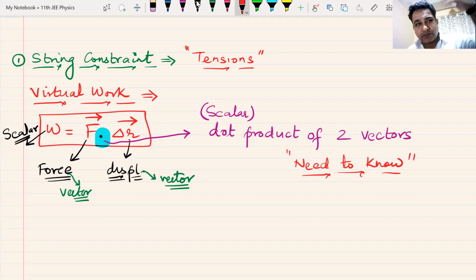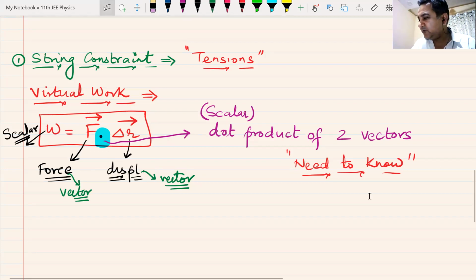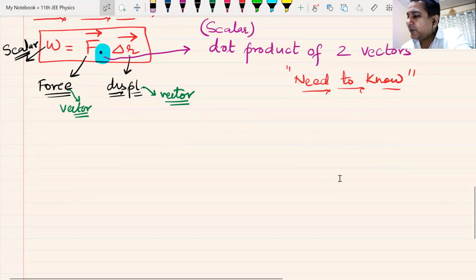Else we will be covering this dot product between your 11th and 12th. When you are done with your 11th and before starting your 12th, we'll be doing dot product in great detail. Right now, we'll only do need to know basis. What is the dot product of two vectors? Now let us go back to vectors, for a brief while.